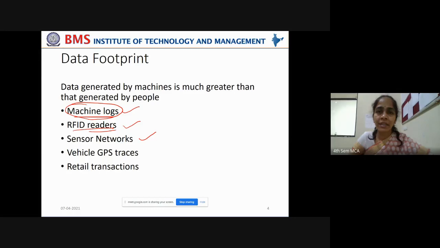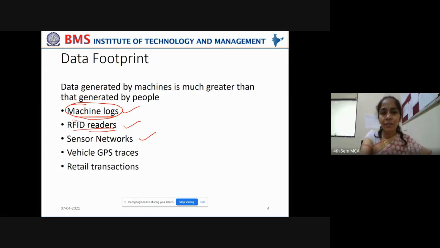So these RFID readers will normally be installed near toll gates. See, nowadays they say that FASTag is compulsory in order to cross the toll gate. So that in an automated way, that FASTag will be recognized by these RFID readers, and immediately the corresponding money will be deducted from the wallet that is associated with that FASTag.